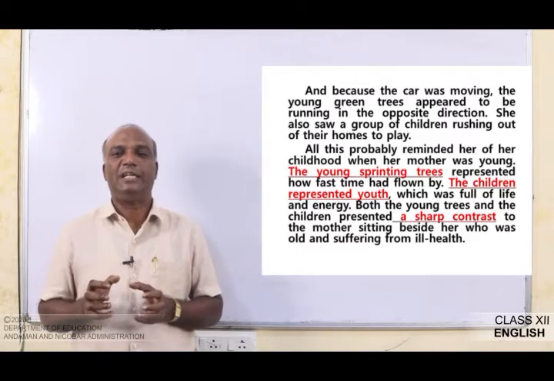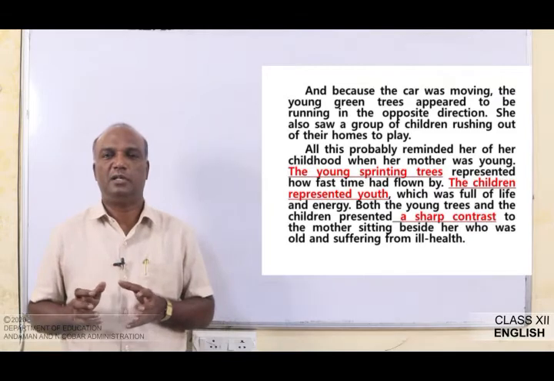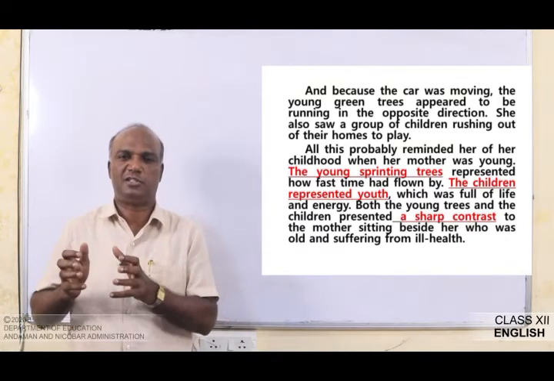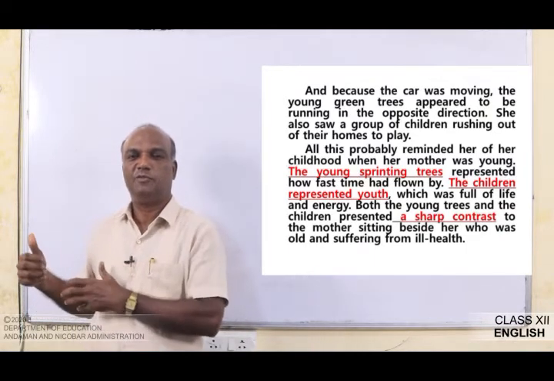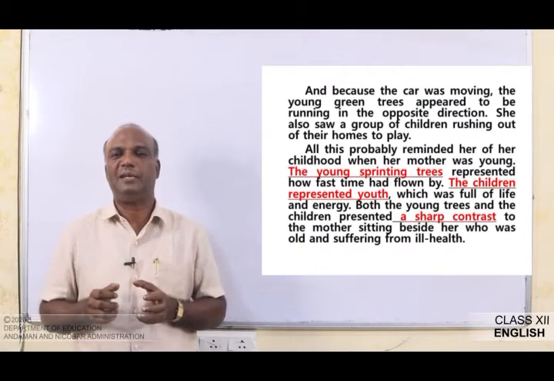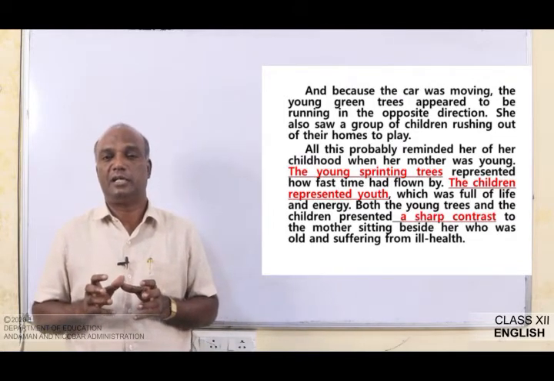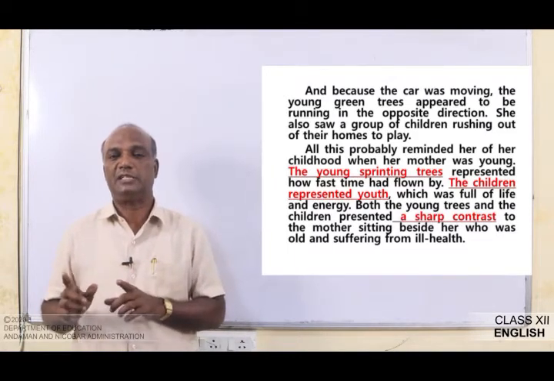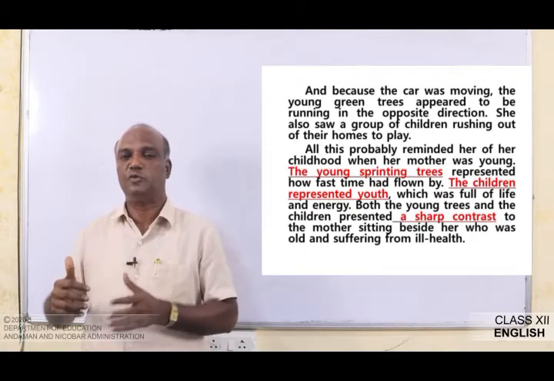So the young sprinting trees. Sprinting, you may be familiar with this word, particularly in sports. Sprint means a short and fast run or race. It appears the trees are running fast and represent how fast time had flown by. Through this picture she wants to suggest that time flows very fast.